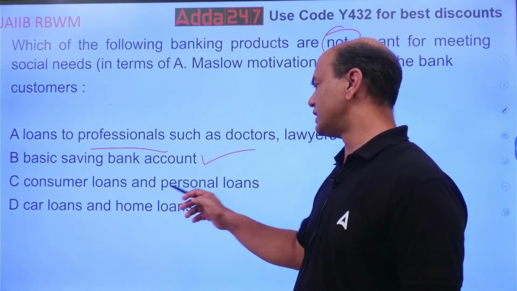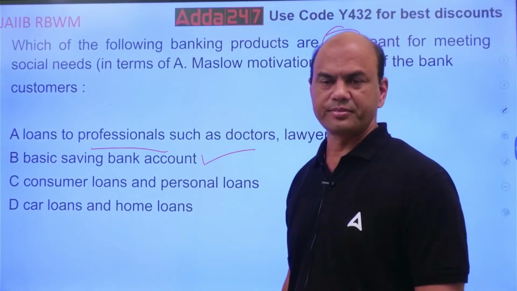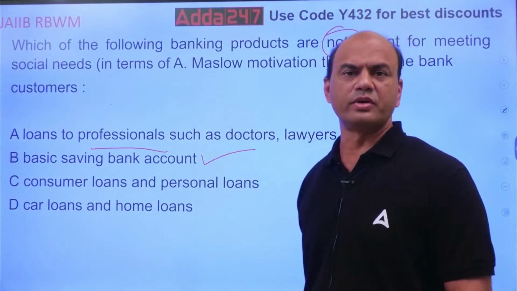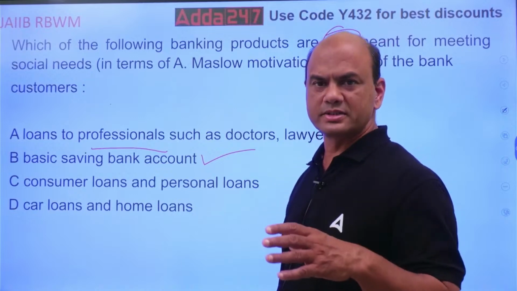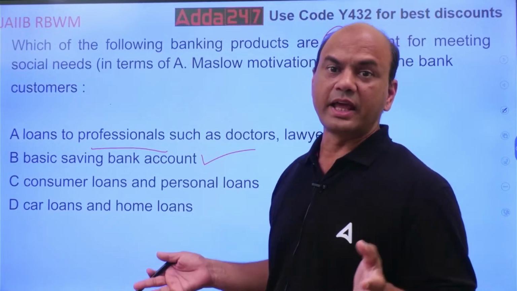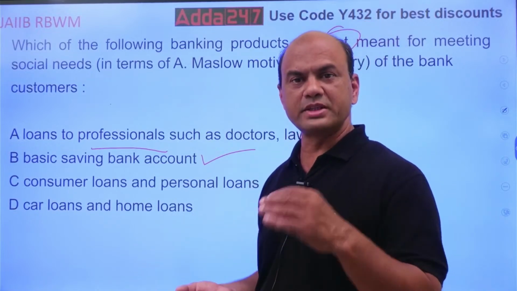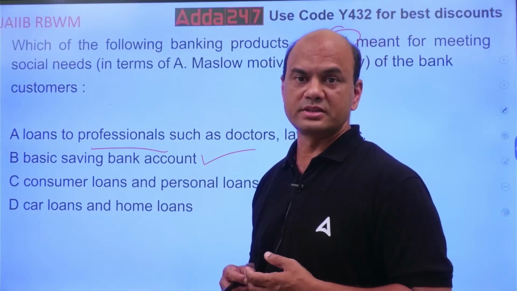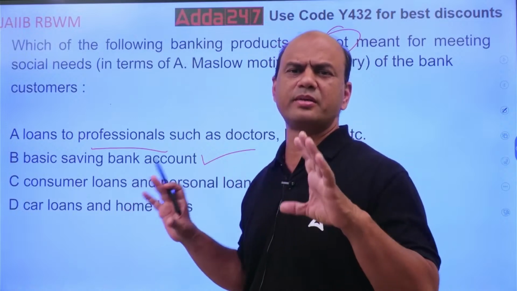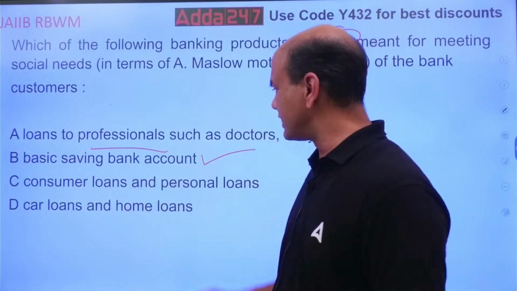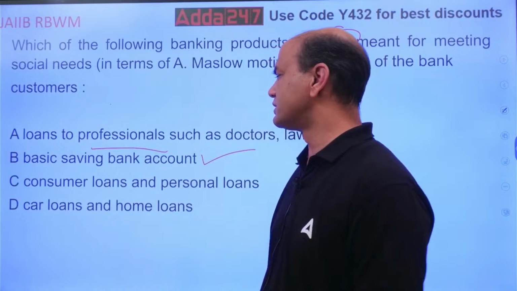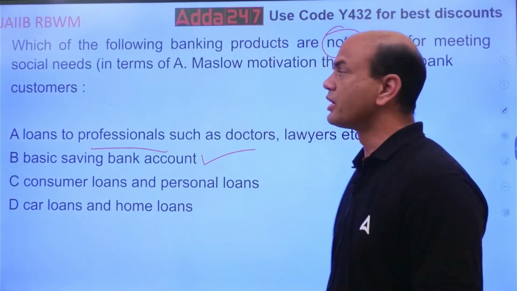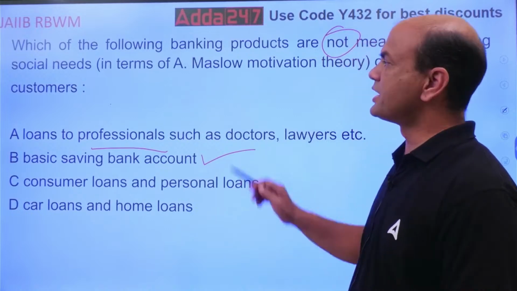Consumer loans and personal loans are required, because these are growing sectors. Social needs means what? The taxpayers in our country are generally from this level. We call it middle class. A lot of persons are in middle class. So there, consumer loans, personal loans, car loans and home loans are obviously needed. So BSBD is not needed.